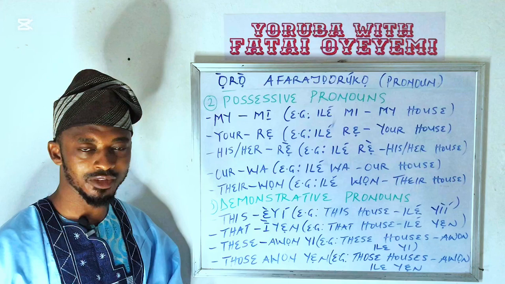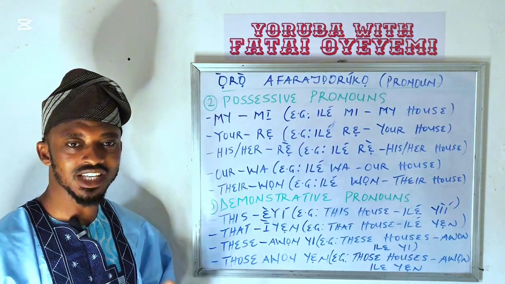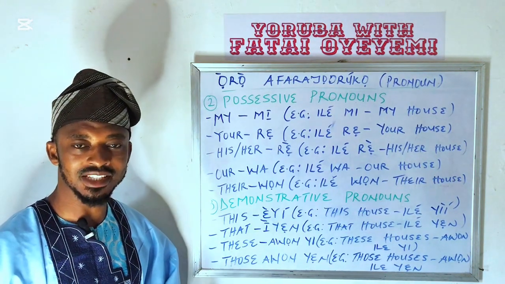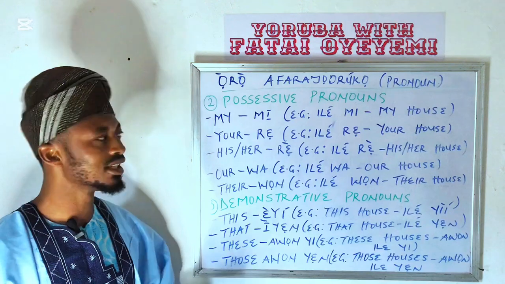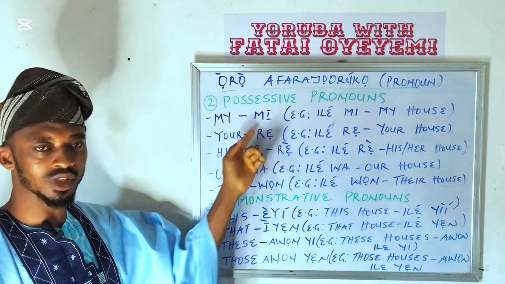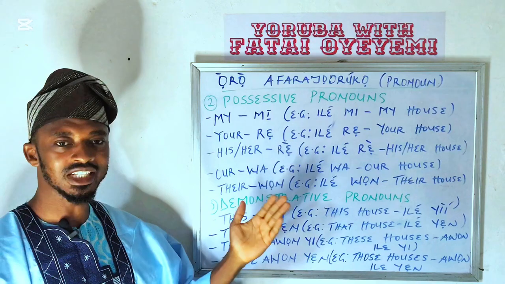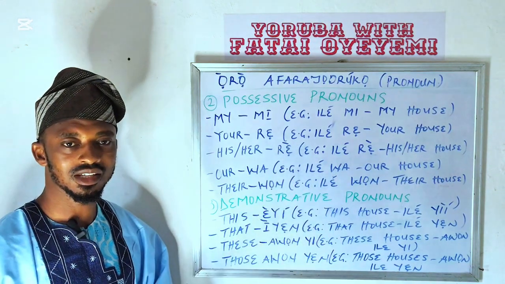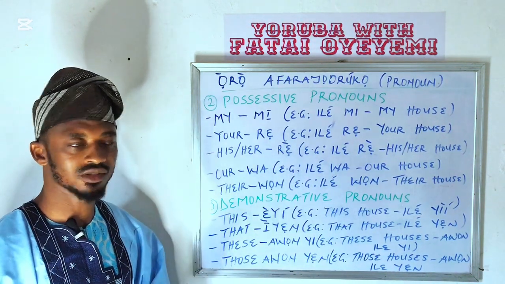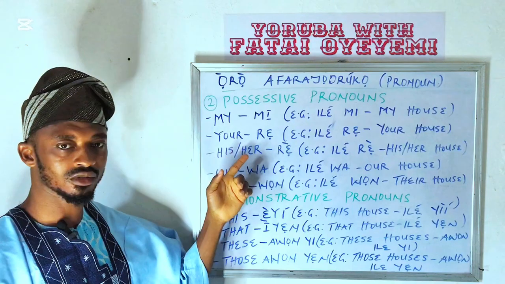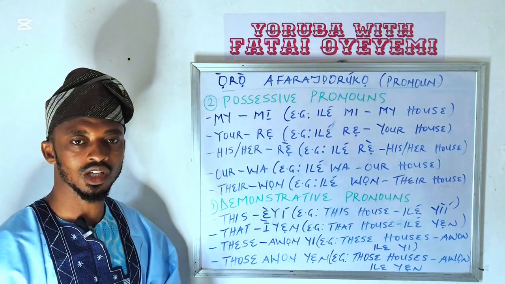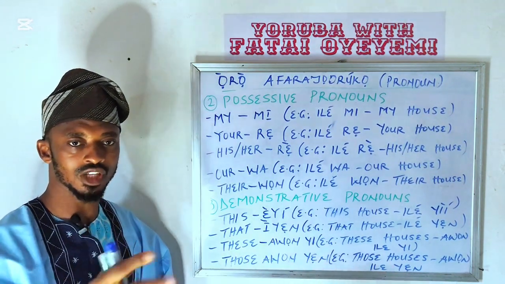My. If you want to say my, how do you say it in Yoruba? My is mi. Mi, with no tonation mark. For example, ilé mi, my house. Then your. I'm talking to another person now.